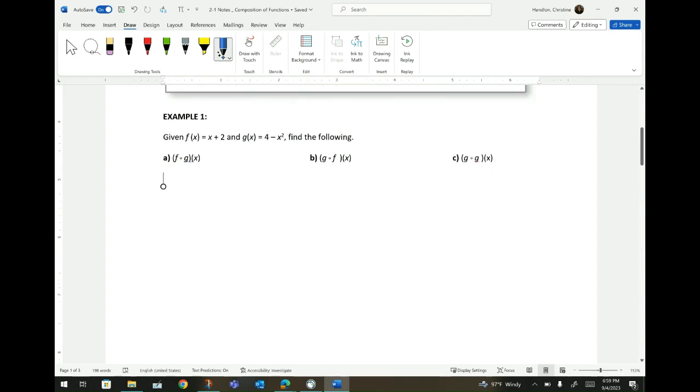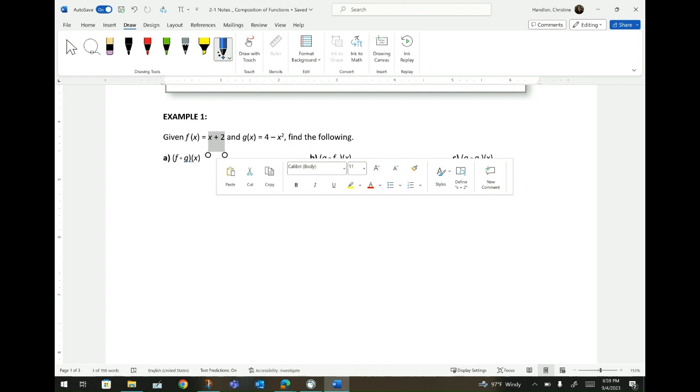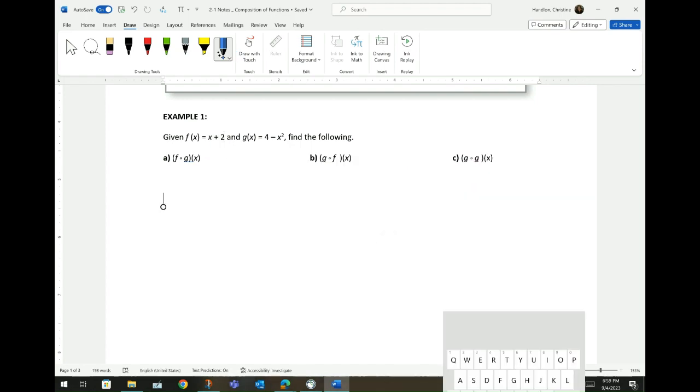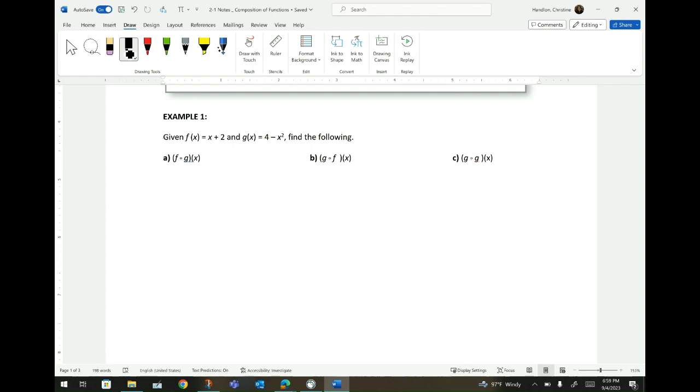We're going to start here in example number 1. So you're going to see you are given two functions. One is f of x equals x plus 2, and the other function is g of x equals 4 minus x squared. So we are going to compose f of g of x. So I am going to rewrite this notation in A as f of g of x. All right, so f is composed in g.